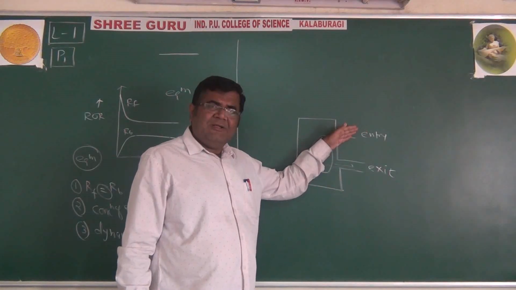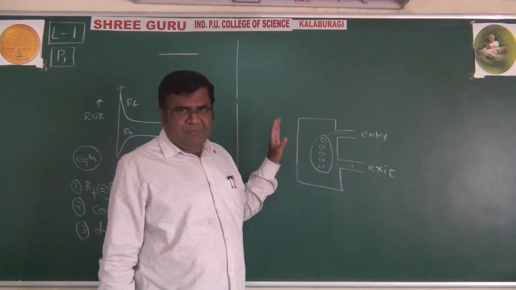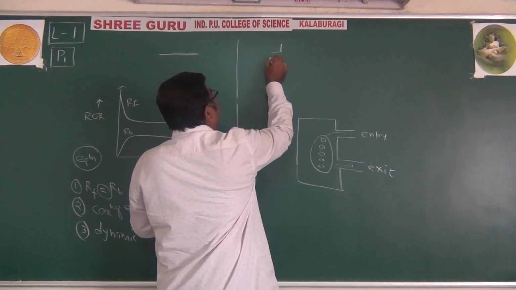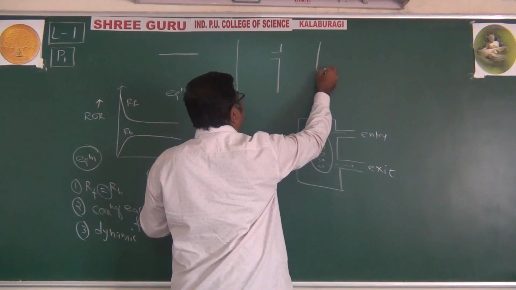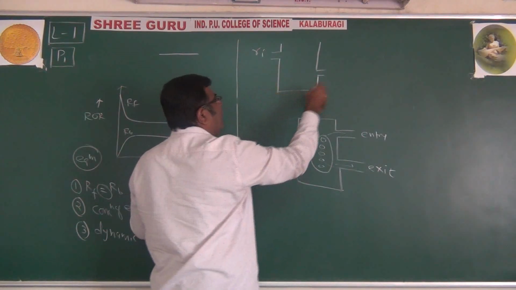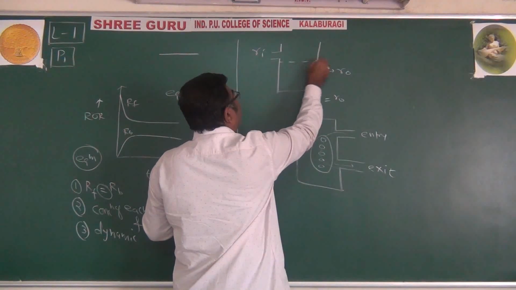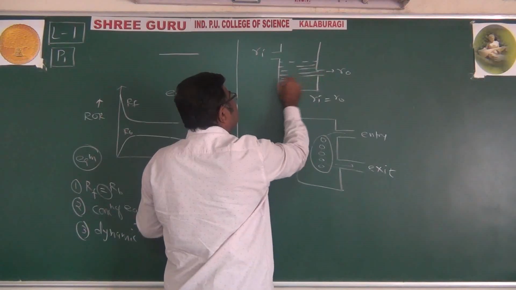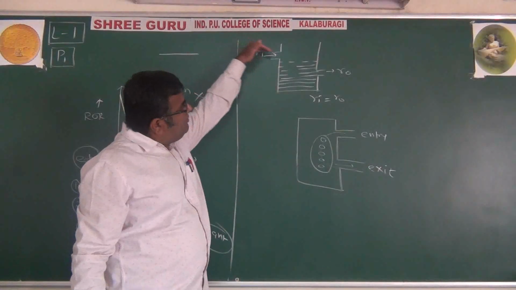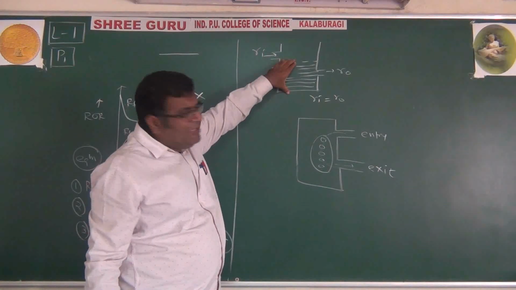Exiting more than entry, less than 5. But if rates are equal, always there will be 5. One more example we will take. Suppose we have this type of water tank, and the rate of inward flow is equal to the rate of outward flow. Then this water level remains constant. Even though water is coming inside the tank and moving out, the level becomes constant.